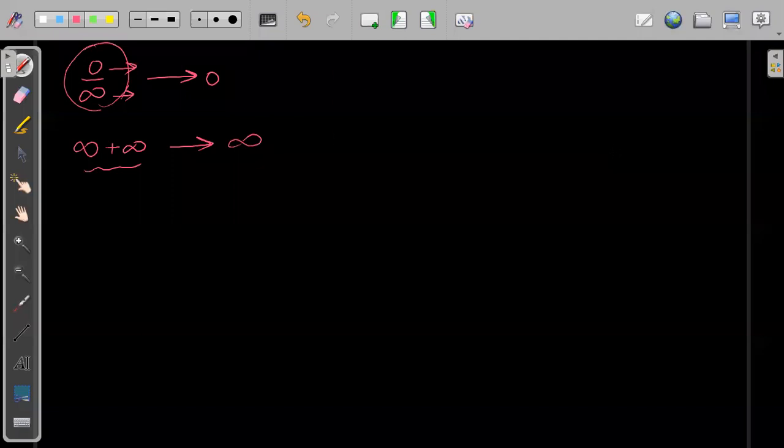See, suppose 10 to the power 10 plus 10 to the power 10 will give you a large number, right? But 10 to the power 10 minus 10 to the power 10 will give you 0.